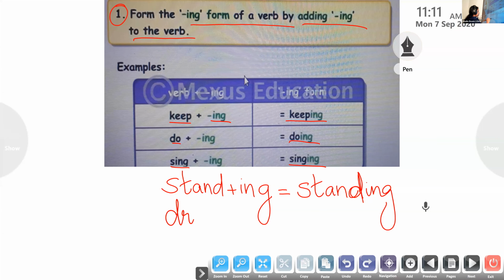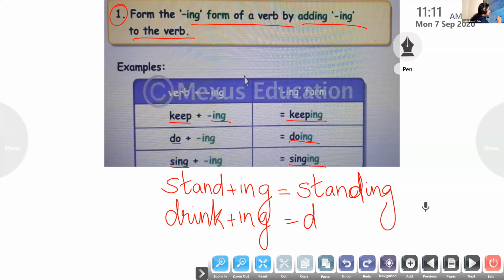Then one more word I'll give you. Drink. Drink plus ing. Who can give me the answer? Avantika, come on, unmute it. Drinking.